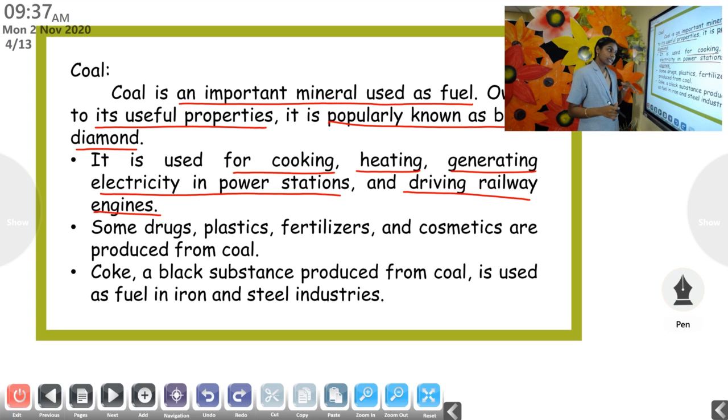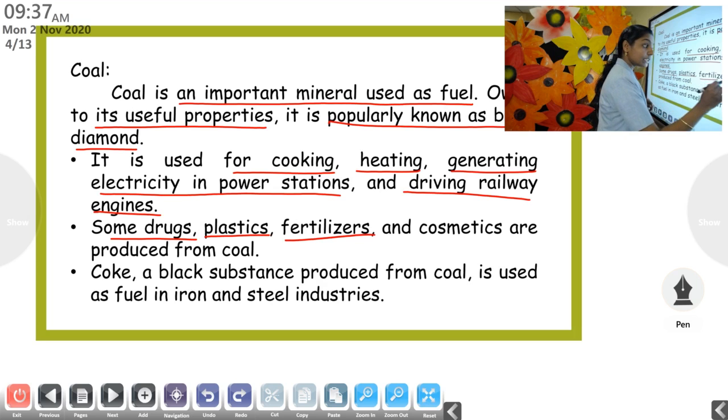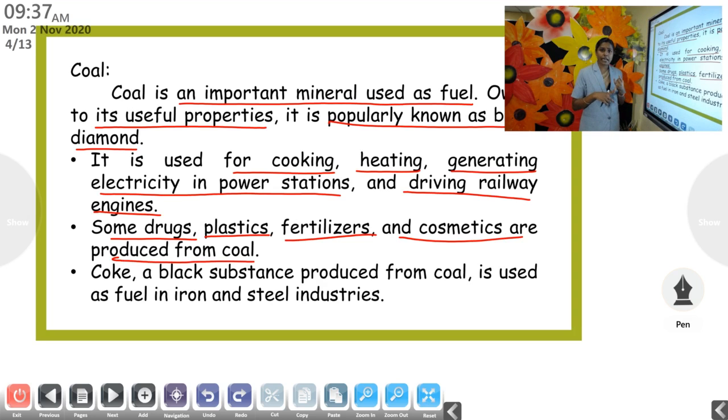Other uses are drugs, that is medicines. Medicines, plastic, fertilizers and cosmetics are produced from coal. Plastic materials are there.